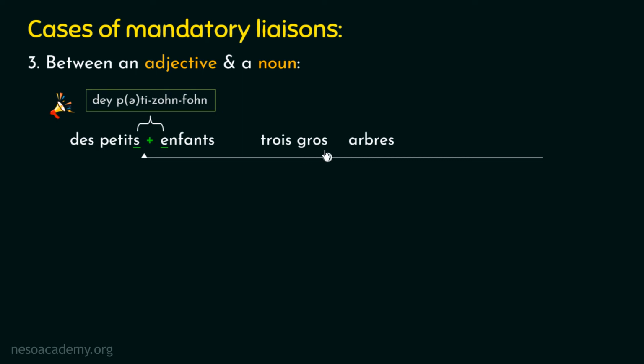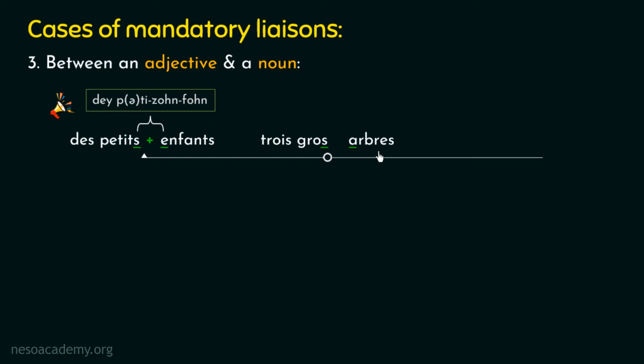consonant, right? Now if you will observe this third French word, you will find this word is beginning with a vowel. So here we can say that the conditions of the liaison are satisfied, hence the liaison will be applicable here. But now we need to verify whether this liaison is mandatory or not. So this second French word that you can see here is an adjective in French, which means big or tall. Now kindly pay attention towards this third French word. This word is a noun in French, which means trees.